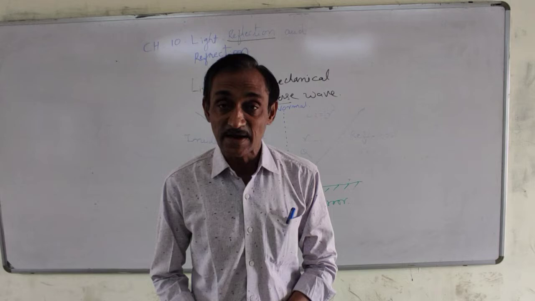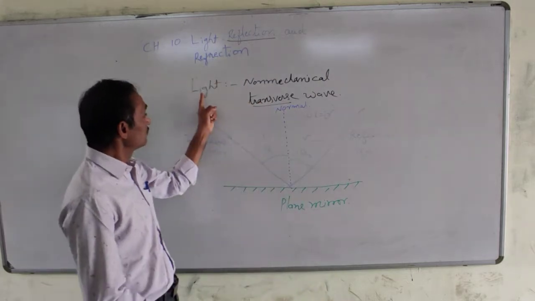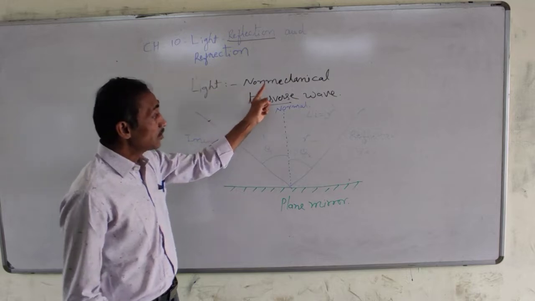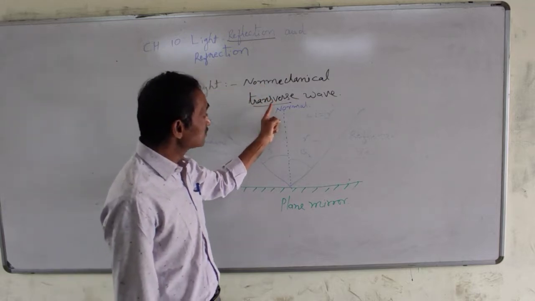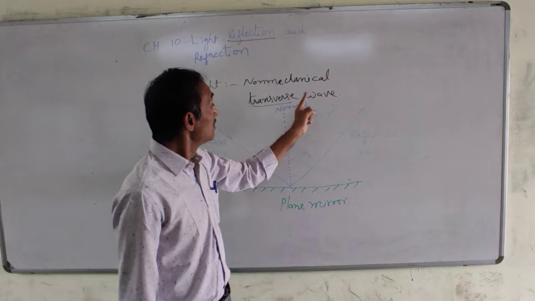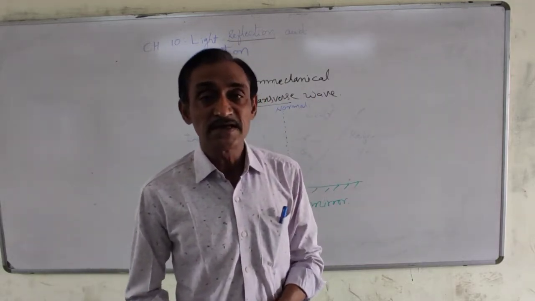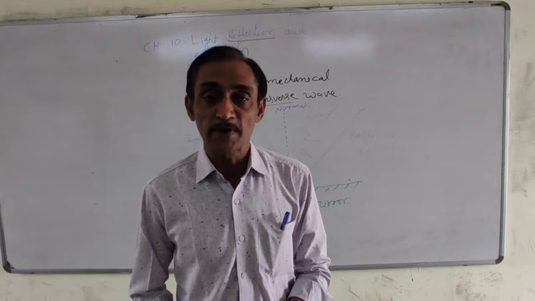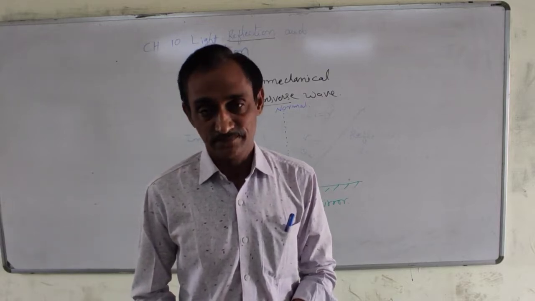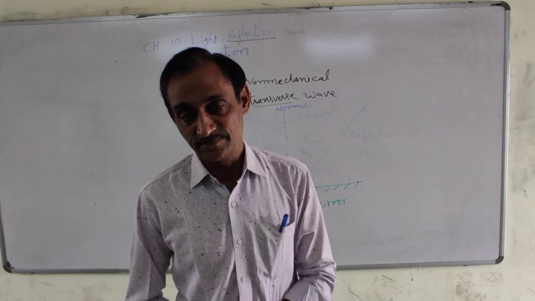Light is an example of non-mechanical transverse wave. What is light? Non-mechanical transverse wave. In this chapter, we will consider that light propagates in straight line, a rectilinear path.